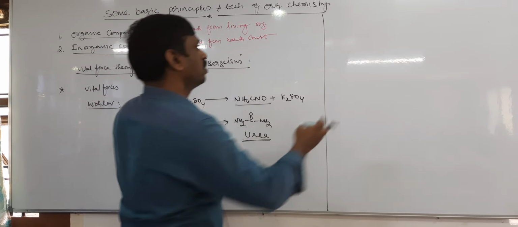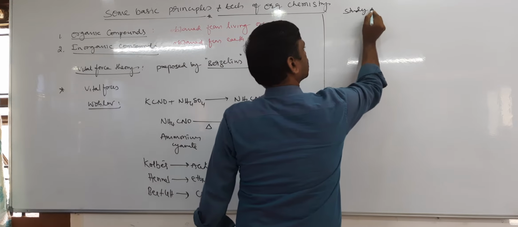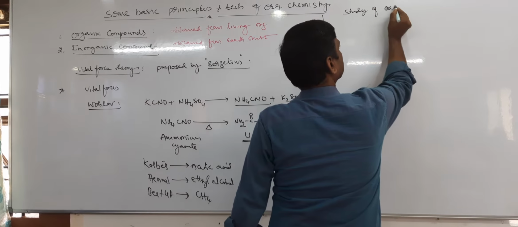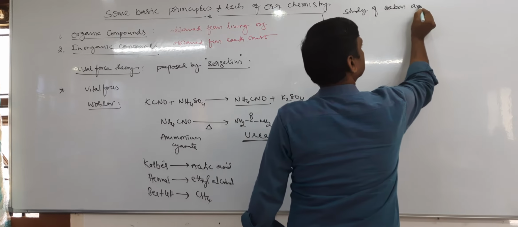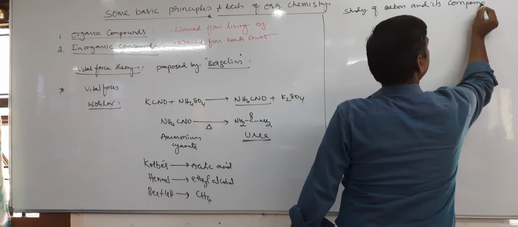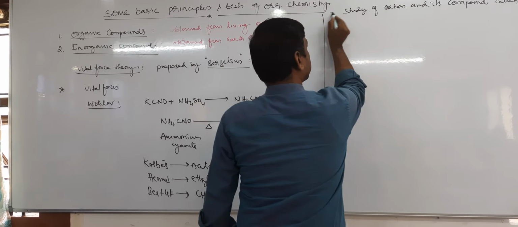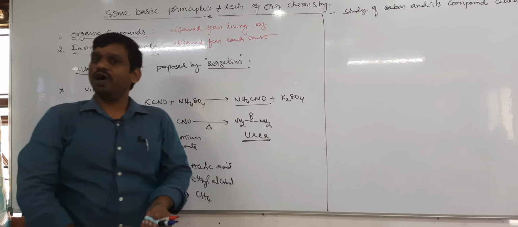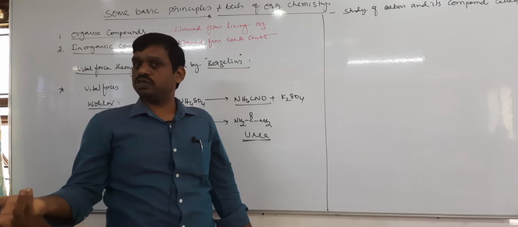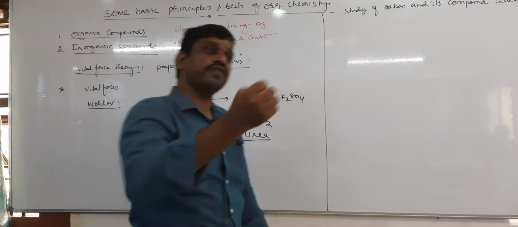Is it true? Study of carbon and its compounds called organic chemistry. To some extent, all right, because all organic compounds are carbon compounds. Can you tell me any organic compound which does not have carbon?